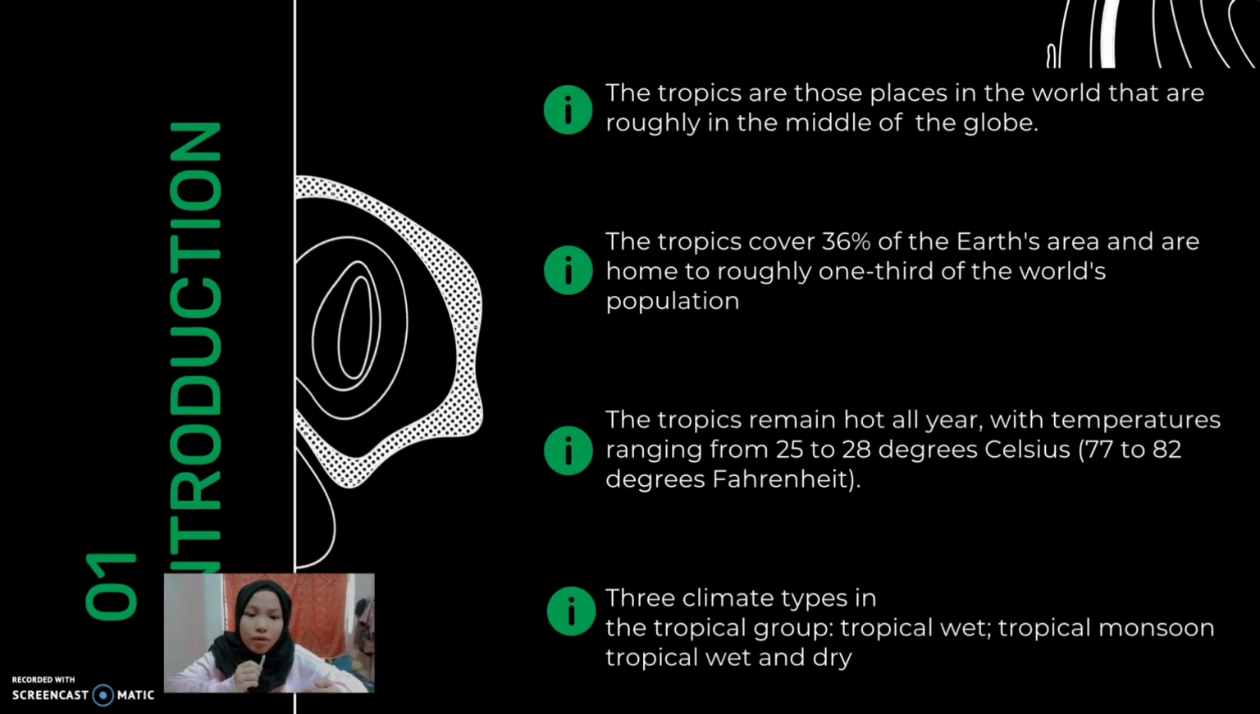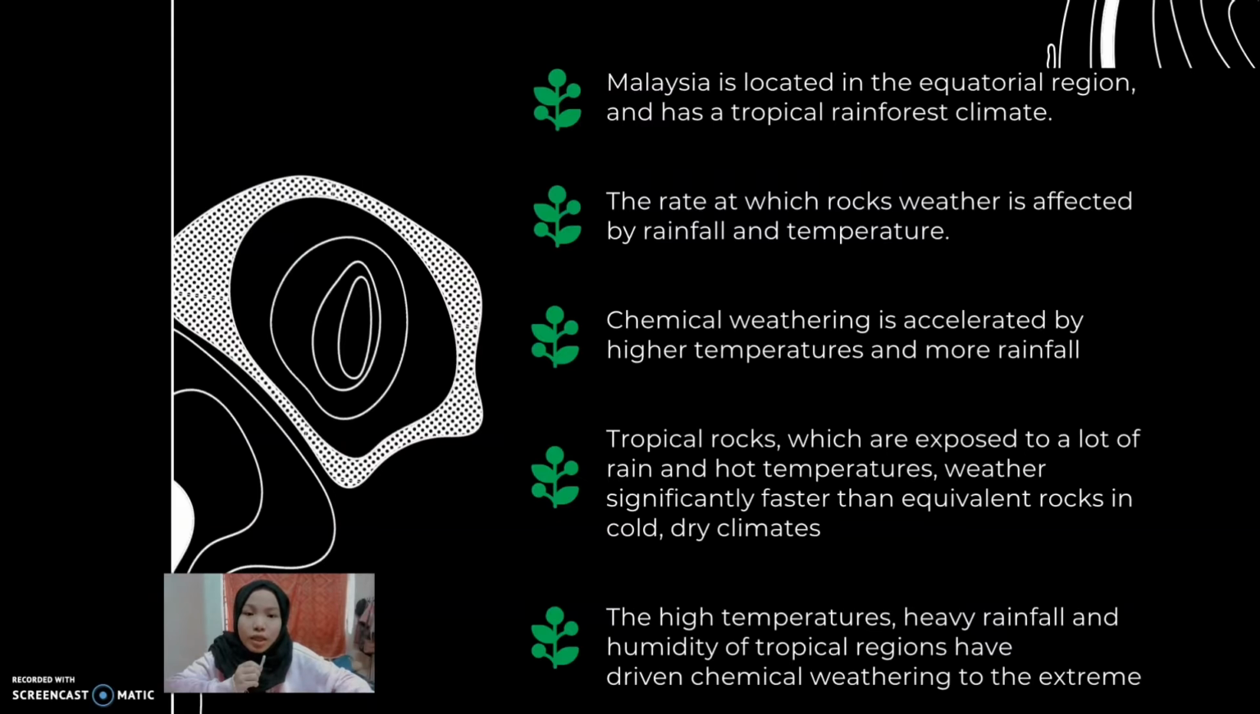82 degrees Fahrenheit. Basically, in the tropical group, there are 3 climate types, which are tropical wet, tropical monsoon, and tropical wet and dry. Places with tropical wet are also known as rainforest. Malaysia is located in the equatorial region and has a tropical rainforest climate.